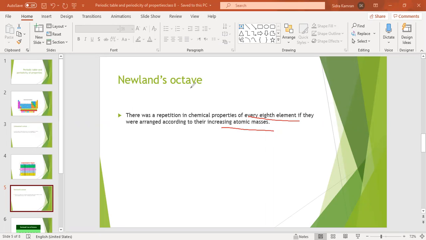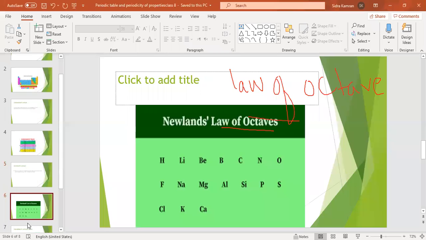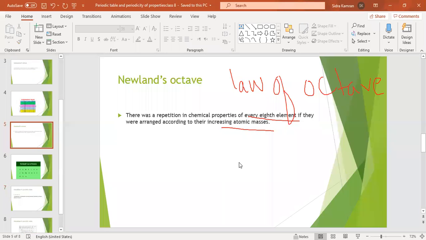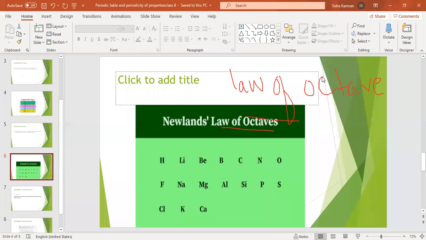That's why Newland's arrangement of elements is called the law of octave. Octave means 8, because there is a repetition of a property, chemical properties basically, after every eighth element. You can better understand this by this table of Newland here.